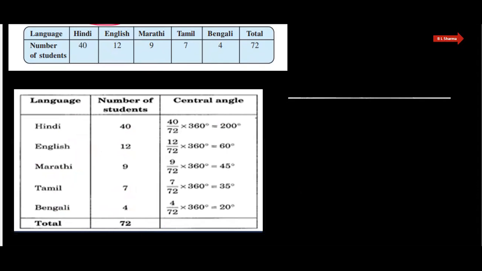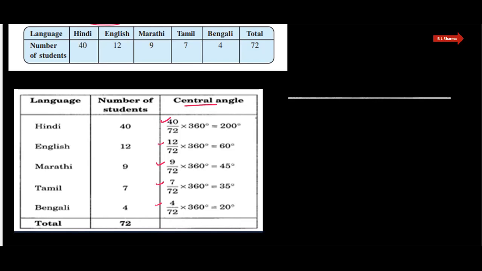First we convert into the fraction. So 40 out of 72 Hindi, 12 out of 72 that is English, 9 out of 72 that is Marathi, Tamil 7 upon 72, and Bengali 4 upon 72.